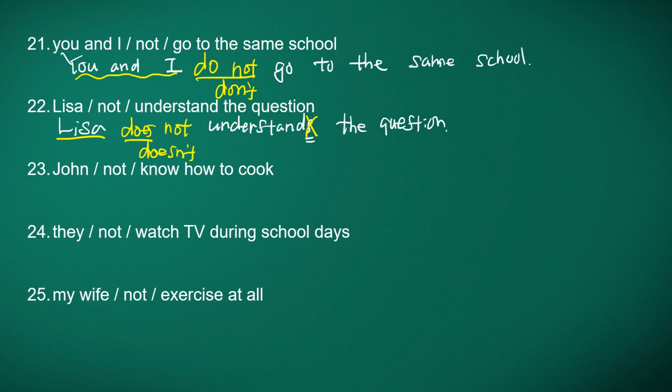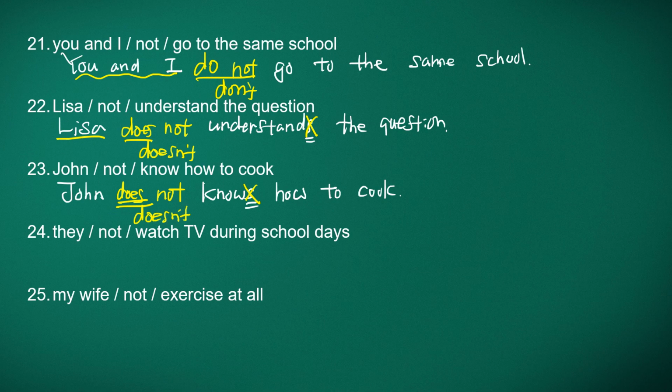And number 23, John not know how to cook. So John, third person singular, knows. K-N-O-W-S. So we need an S. And knows how to cook. John knows how to cook, and negative not. And then John is third person singular, so does not. And then because of this does, we lose S. And then contraction doesn't. John doesn't know how to cook.